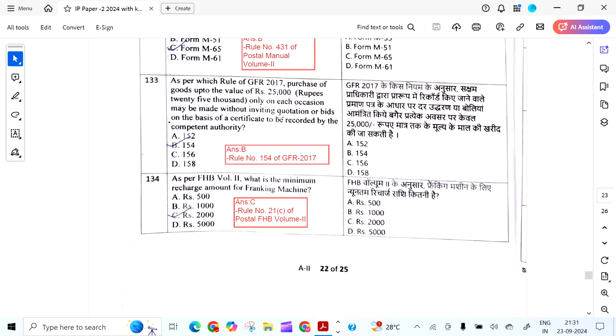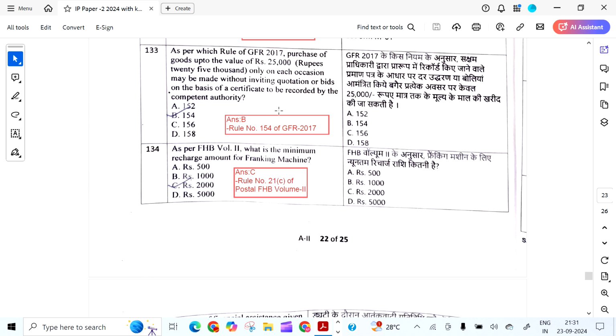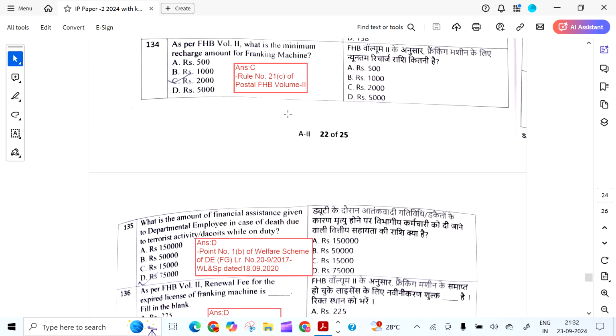The answer is B. As per which rule of GFR may purchase of goods up to value of 25,000 only on each occasion be made without inviting quotation or bids, on the basis of a certificate to be recorded by the competent authority? It is Rule 154 of GFR. As per FHB Volume 2, what is the minimum recharge amount for franking machine? It is 2,000 rupees, Rule 21C of FHB Volume 2.